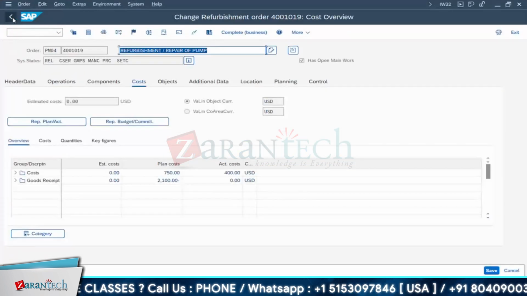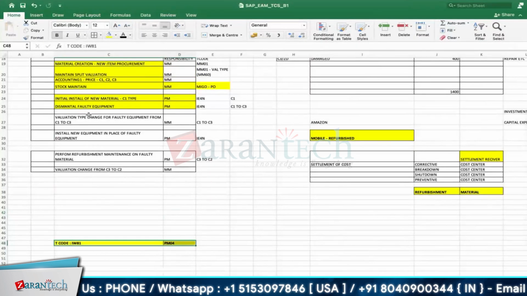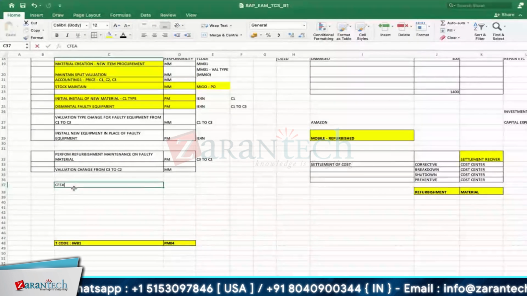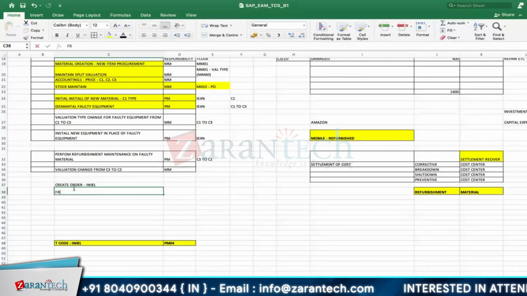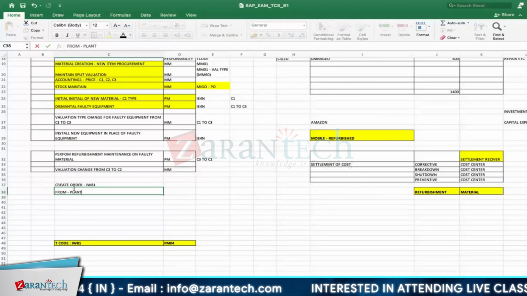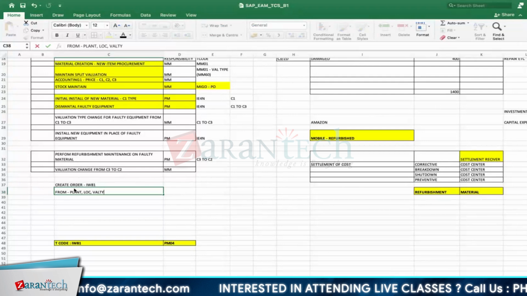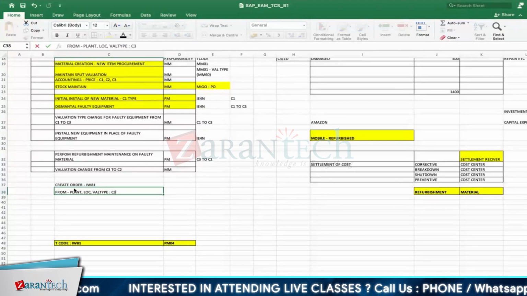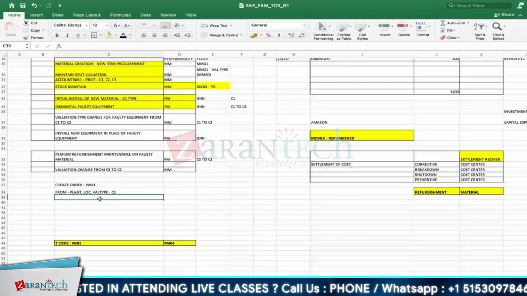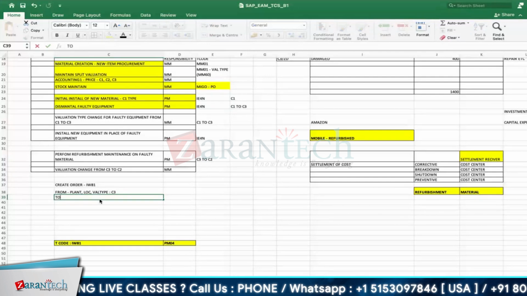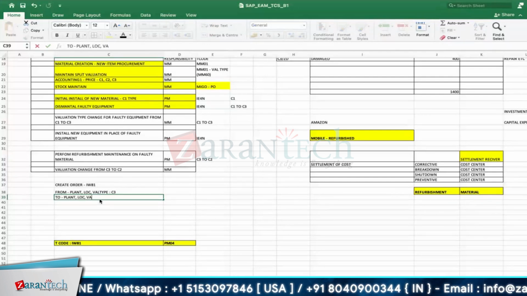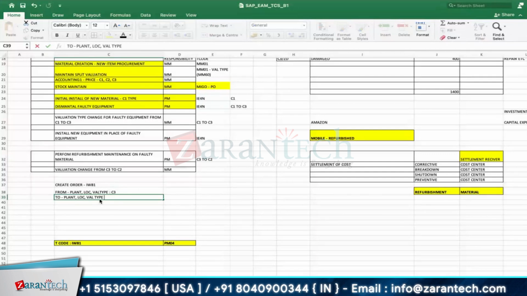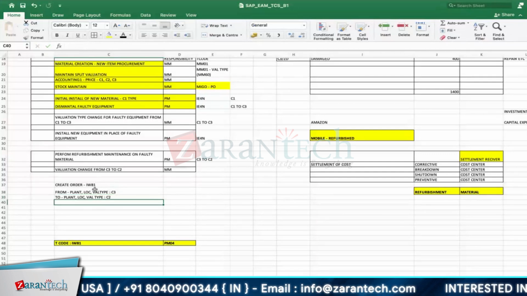Just to summarize where we were: perform the refurbishment order. Here, create order, it's IW81. Here I'm giving the from plant, location, and valuation type, C3: from which plant, location, and valuation type you are picking up material. And after refurbishment, to which plant, location, and valuation type: C3 to C2, you're sending it back to C2.